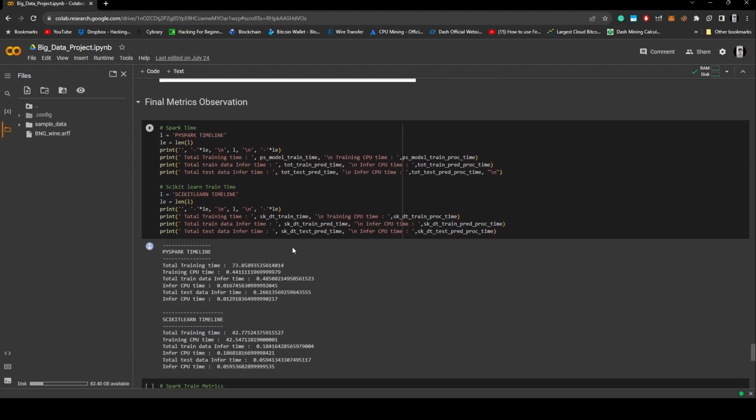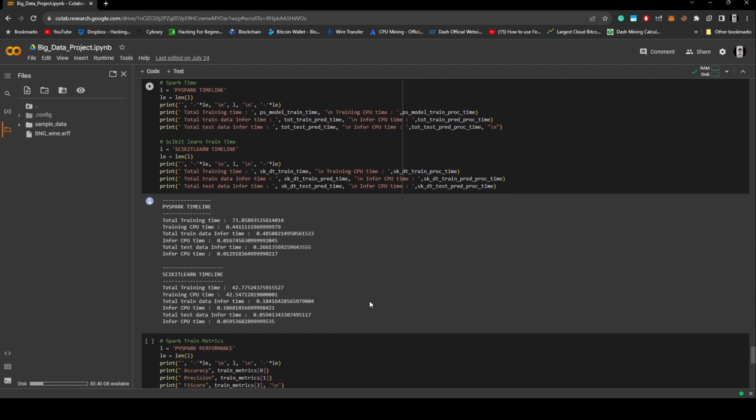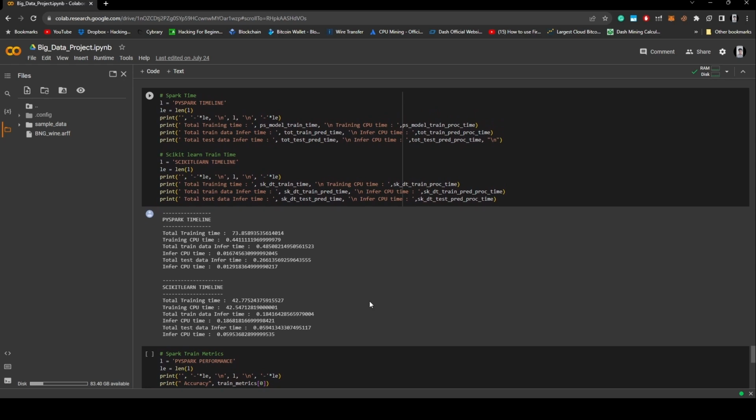And if we see the final metrics observation, we can tell that there's a performance difference in terms of both efficiency and time, which is our null hypothesis. Though the time to learn is higher for the PySpark approach, the CPU time is exponentially less for PySpark. If you can see this, it is less when compared to this. So comparatively, model inference time is also